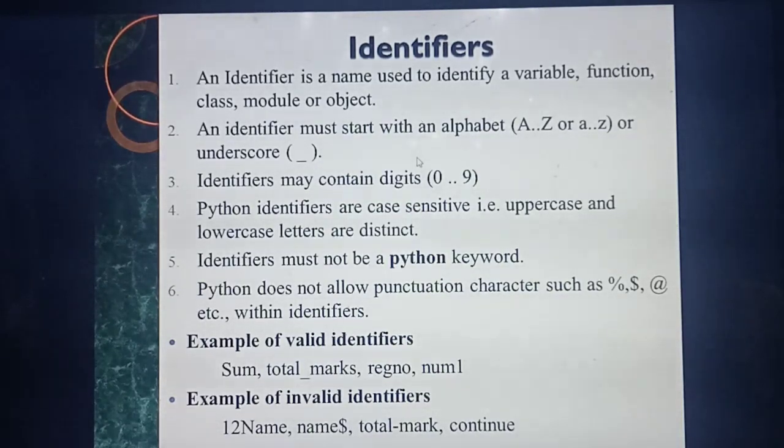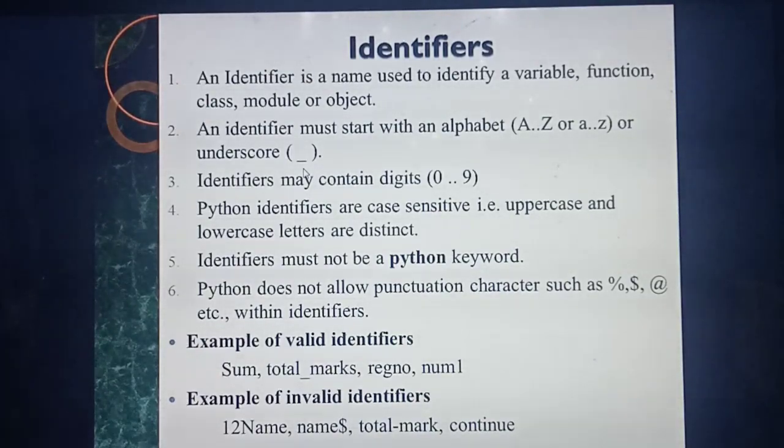Then, next point, the identifier always starts with an alphabet. Understood? Identifier always starts with an alphabet. What's alphabet? A to Z. How can you identify the identifier in the program? The identifier always starts with the alphabet A to Z. It may be a capital letter A to Z or a small letter A to Z. Or the identifier will have the underscore symbol. Understood? So the identifier will have which symbol? Underscore symbol. So the identifier always starts with the alphabet A to Z, maybe a capital letter or small letter, and also with the underscore symbol.